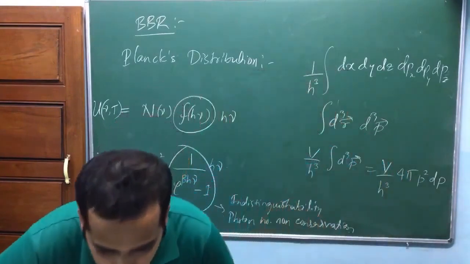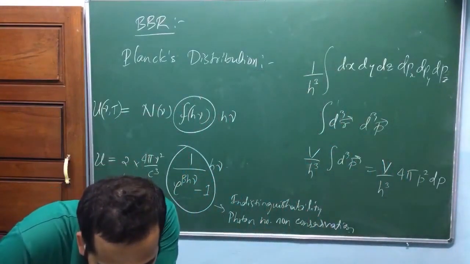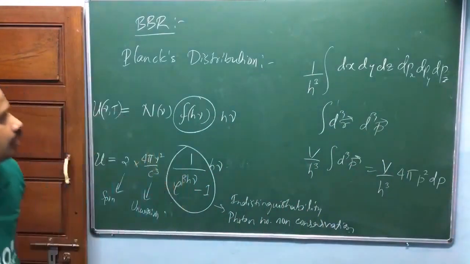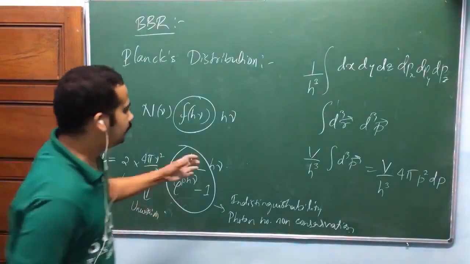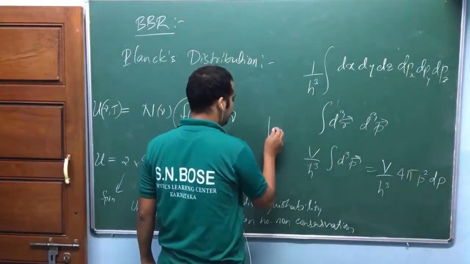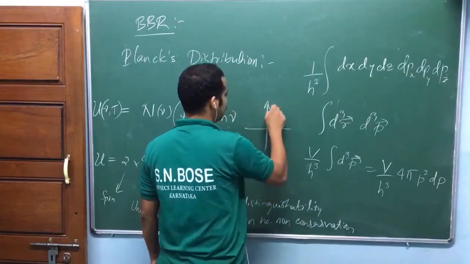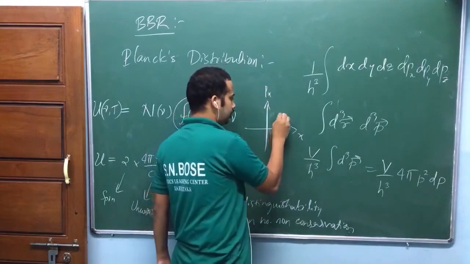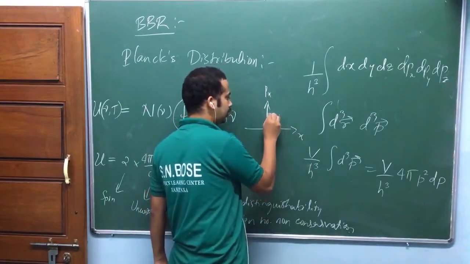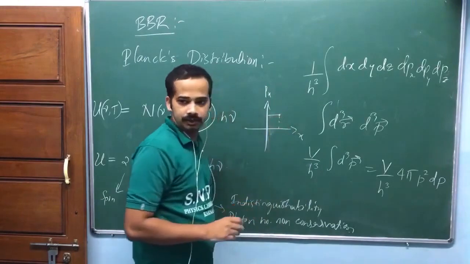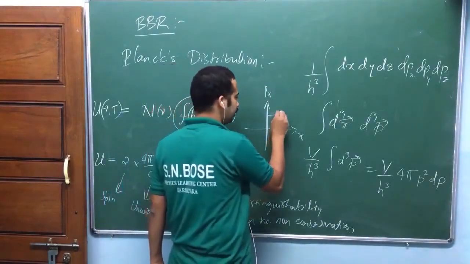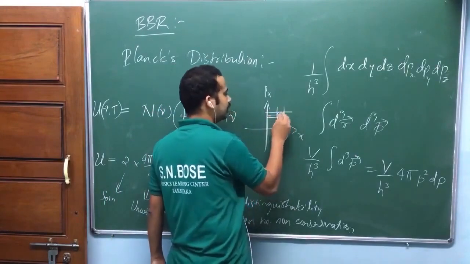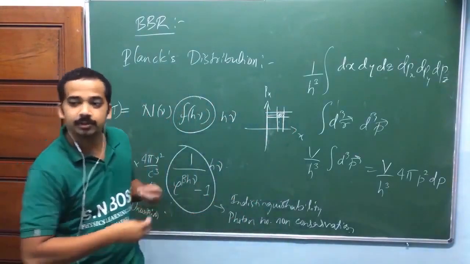Quickly, now you ask the question, quickly. Sir, how is that division of h cube related to the uncertainty principle? Now look here. In phase space, suppose I take only one dimension, px and x. If px and x are very accurately defined, then that will violate the uncertainty principle. Then what we say is we are going to divide phase space into phase cells. We are going to say the particle is anywhere in that cell, by respecting uncertainty.